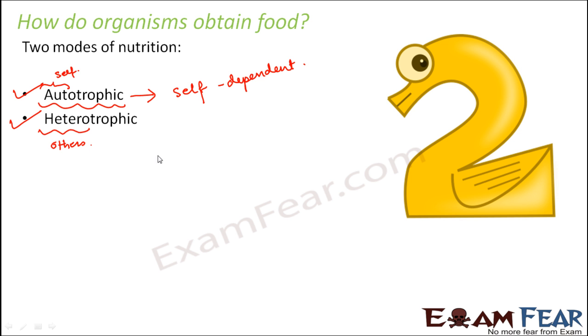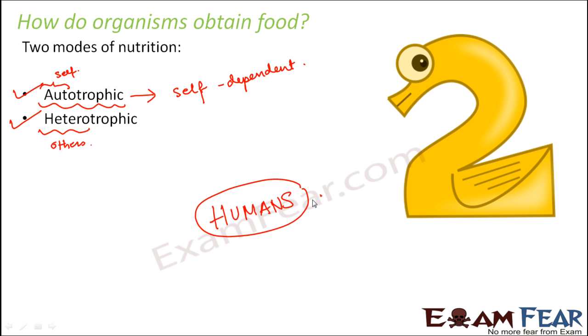Now let us talk about human beings. What do you think? Humans are autotrophic or heterotrophic? Just think about it. Some of you might say that of course we are autotrophic because we prepare our own food. We prepare the vegetables, we prepare so many dishes in our own kitchen, we prepare it ourselves. So of course we are autotrophic.